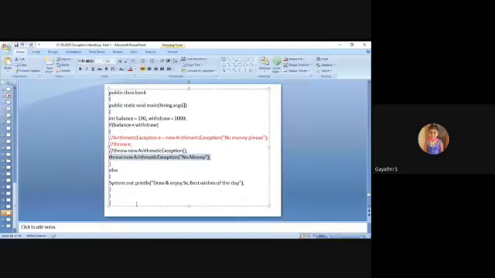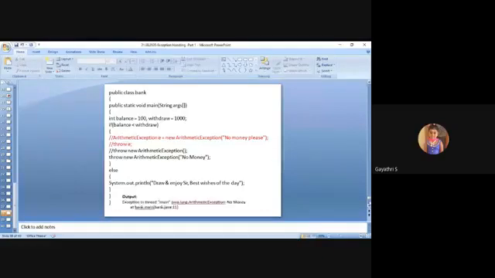If the exception is thrown, the if block executes. Else, just System.out.println, enjoy, best wishes of the day. So this is the code for how to use throw. See, this is the output. The balance is less than withdraw, 100 is less than 1000, so the if block is executed.